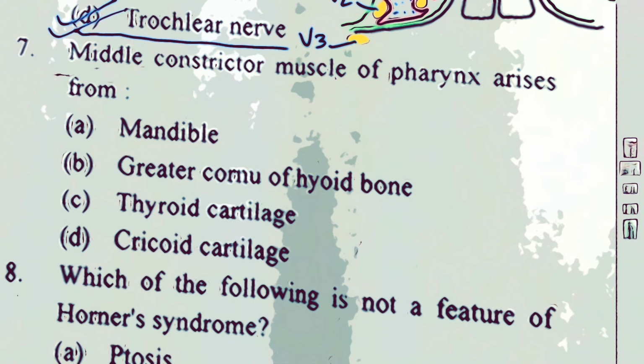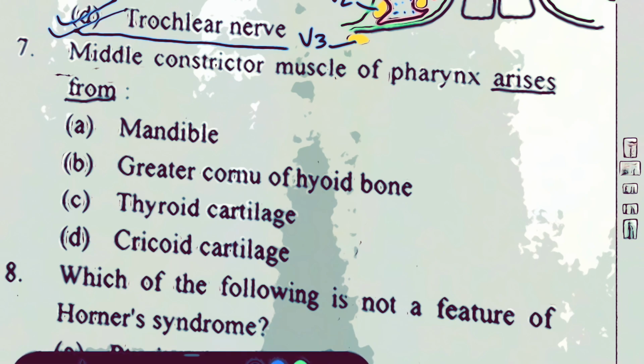Question number 7. Middle constrictor muscle of pharynx arises from. It should actually be written as "or takes origin from," which would have been a better statement. Arises, actually it comes to mind, is for the branchial apparatus. It arises from the fourth laryngeal arch. Anyway, so middle constrictor muscle of pharynx arises means takes origin from: mandible, greater cornu of hyoid bone, thyroid cartilage, cricoid cartilage.